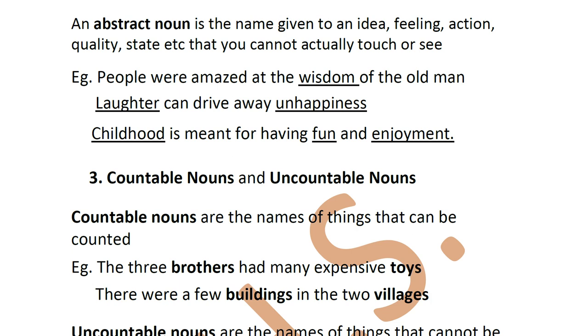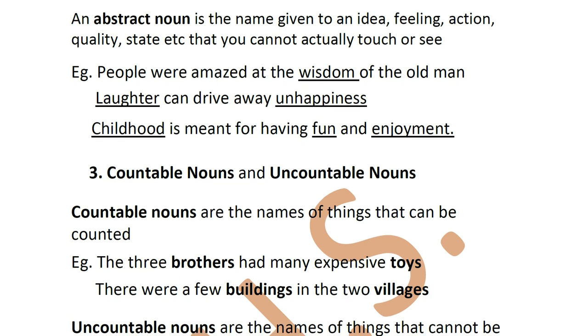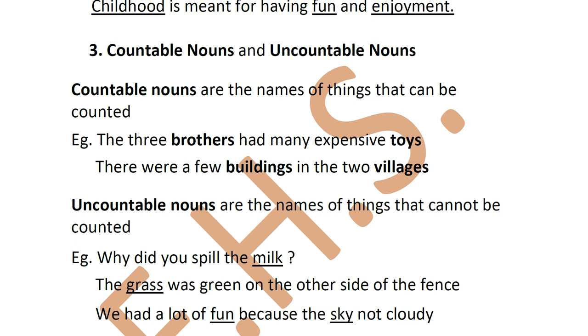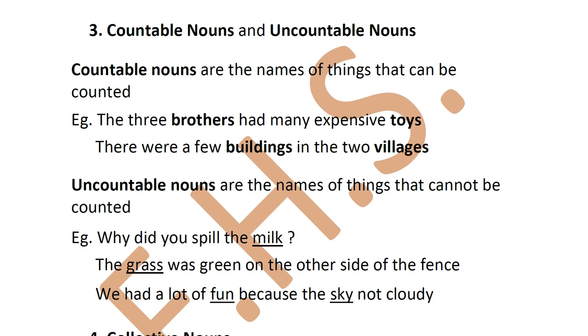So remember, when you think of a noun, substitute it with something or someone and ask the question what. If you get your answer, it is a noun. Moving on to countable and uncountable nouns. Now all these things and whatever objects you're talking about which come under noun, they are of different kinds.